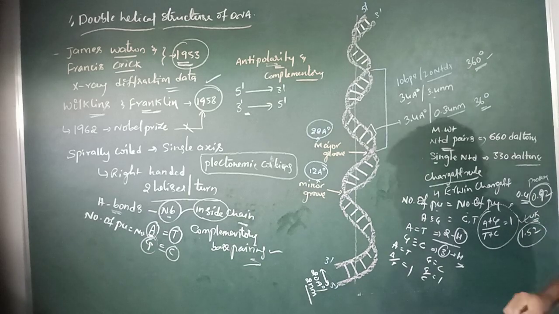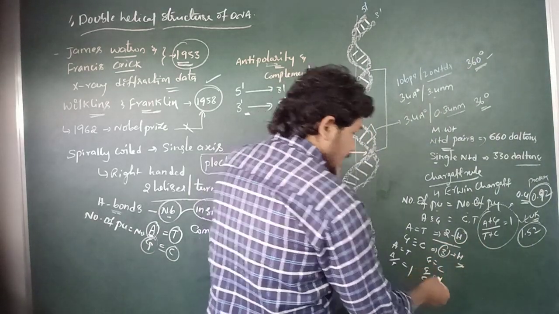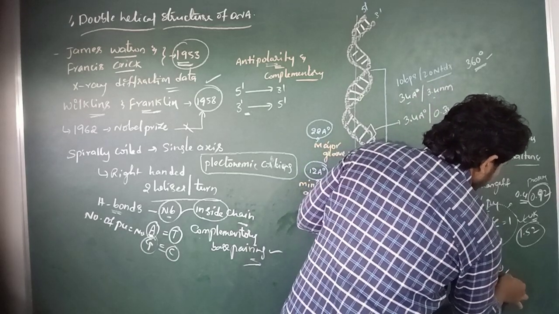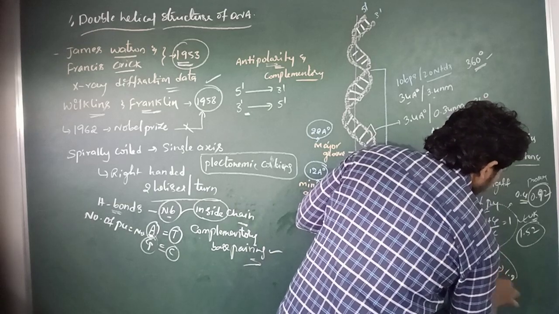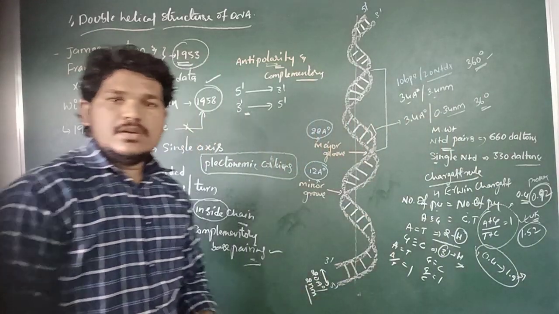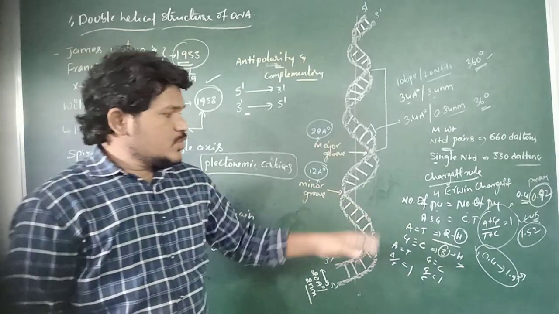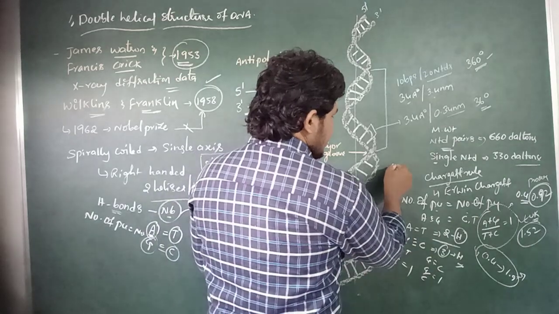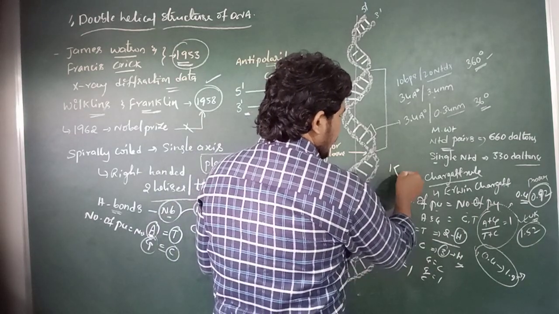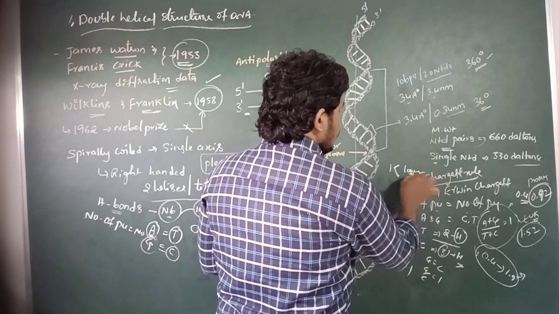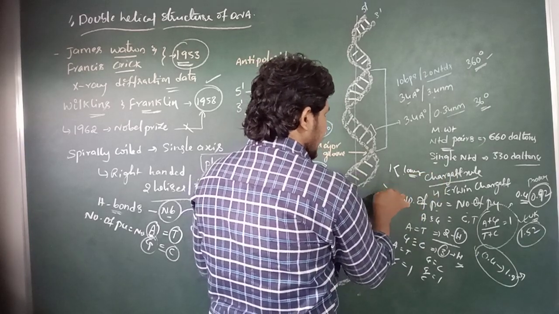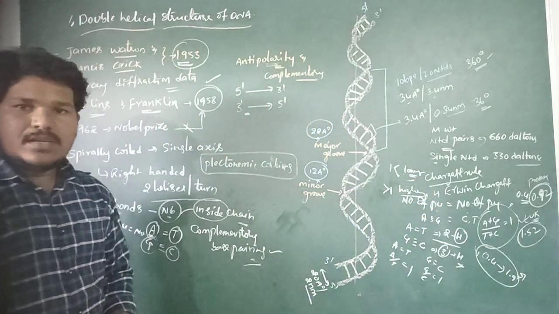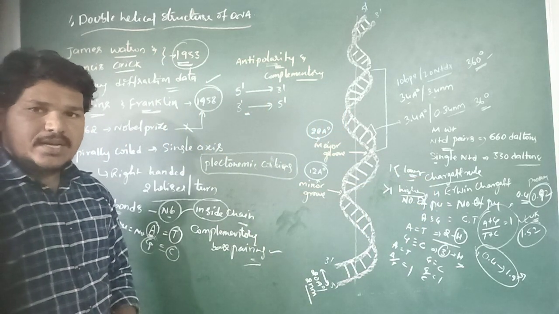So the A plus G by C plus T ratio is approximately from 0.4 to 1.9. This varies from species to species, right? It is less than 1 in the lower organisms or prokaryotic organisms, and greater than 1 in the higher organisms or higher animals, right?